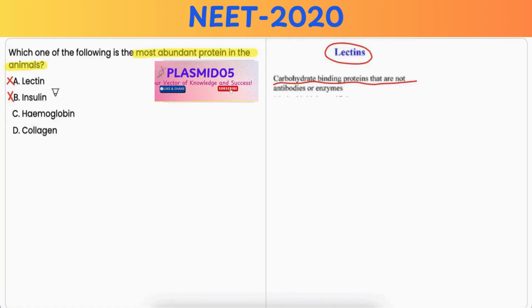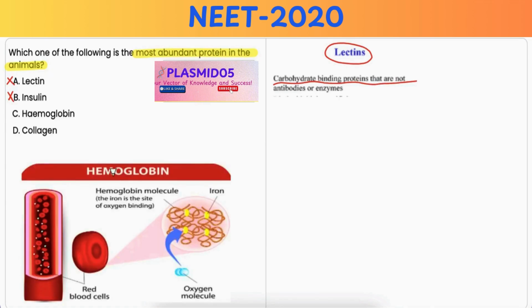Insulin is a hormone which is involved in regulating blood sugar levels, and it is not the most abundant protein in animals. Option C, hemoglobin. Now, this is also incorrect. Though hemoglobin is an essential protein in RBCs, which is responsible for transporting oxygen throughout the body, it is not the most abundant protein in animals.